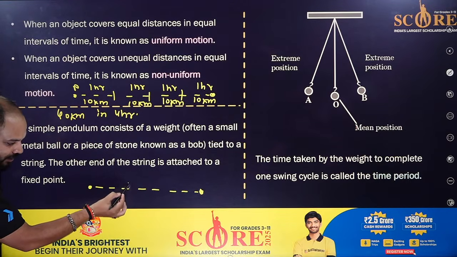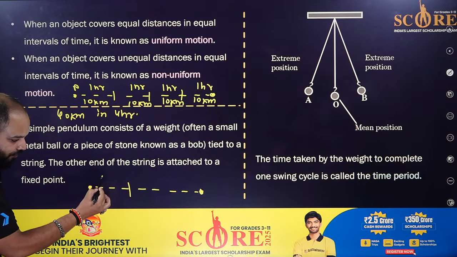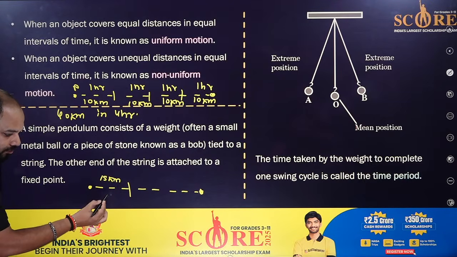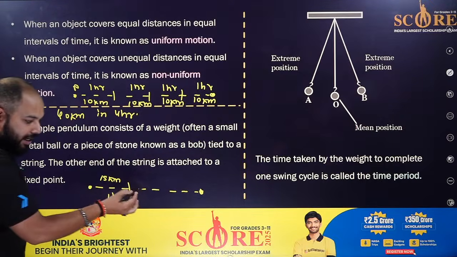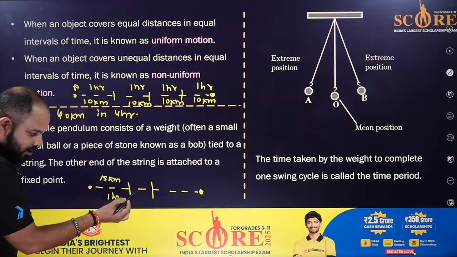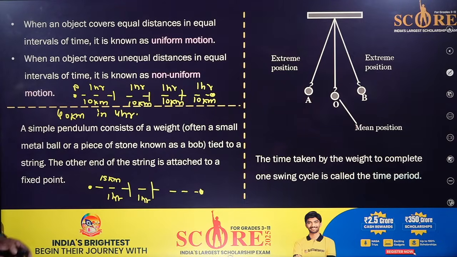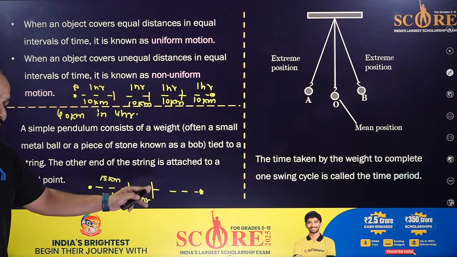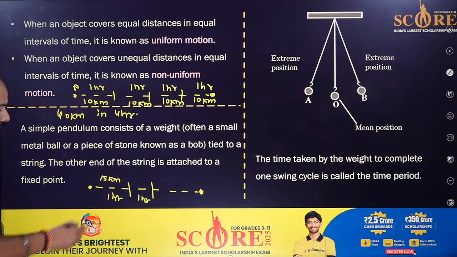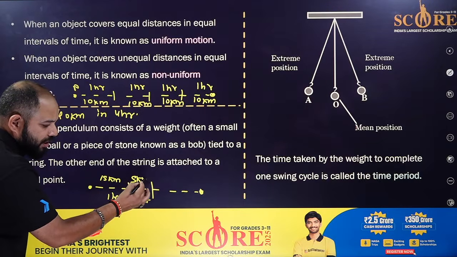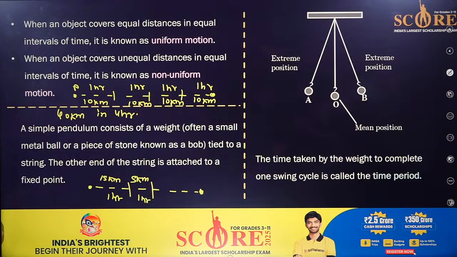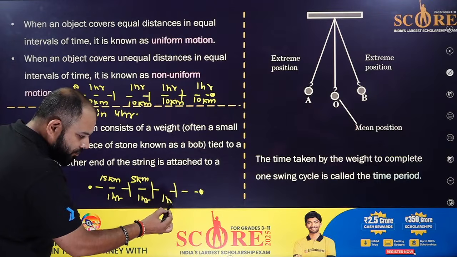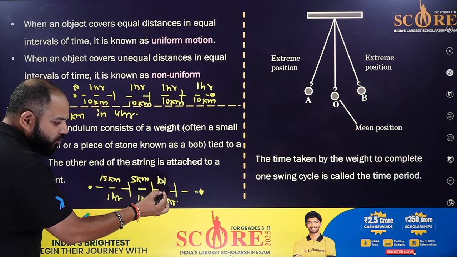Now instead of this, if I cover the first 15 kilometers in 1 hour, then, see, time is an independent quantity. You cannot stop the time. That's why I say 1 hour time period each. But for the distance, in the next 1 hour there is a very crowded area, so he covers only 5 kilometers. In the next 1 hour, he covers 10 kilometers only.